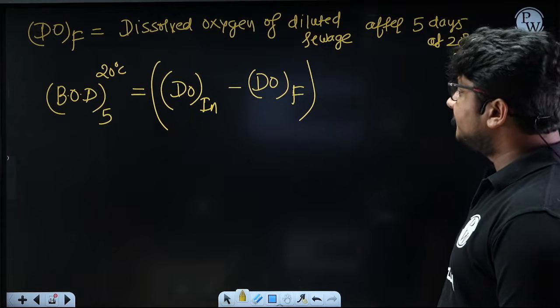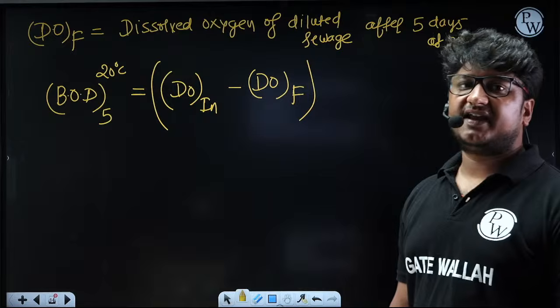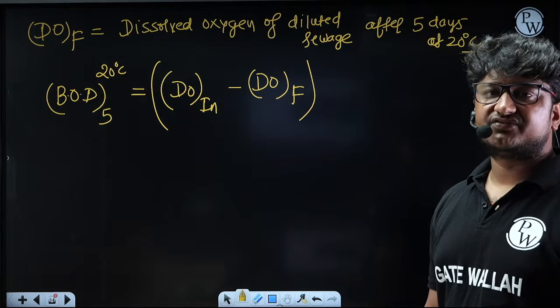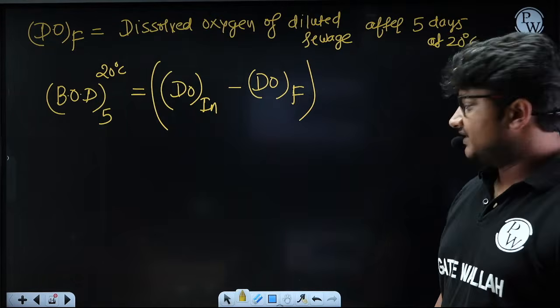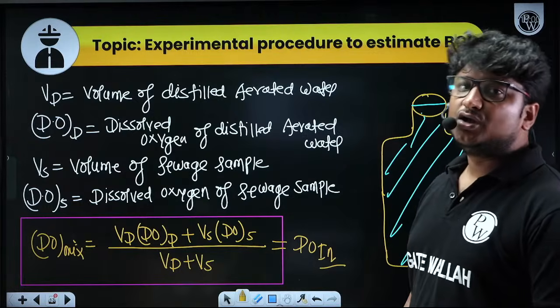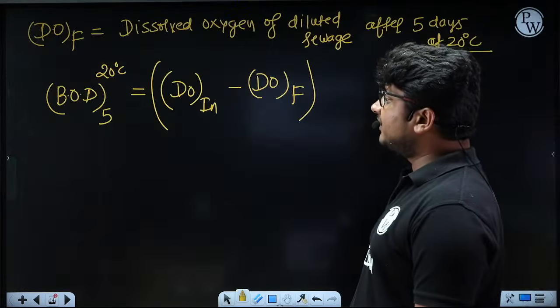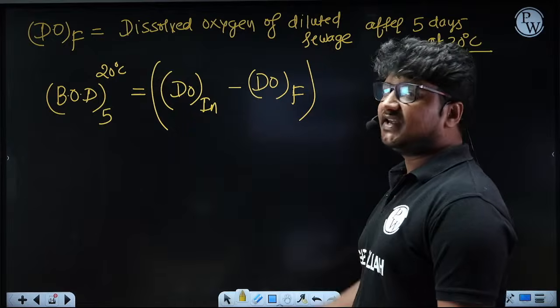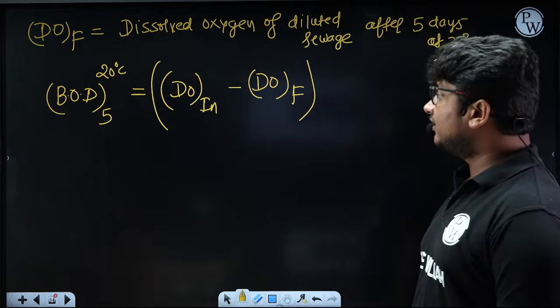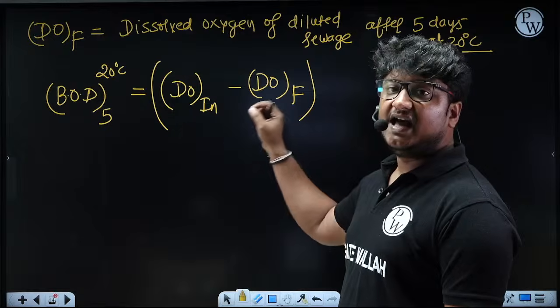Simple thing, my dear. The DO initial which you have taken is not for the original sample, it is for the diluted sample. So the BOD₅ at 20 degrees Celsius that you are getting right now is the BOD of the diluted sample.